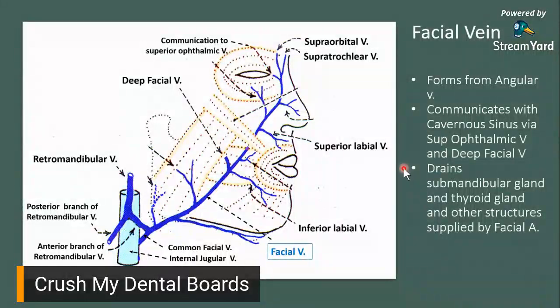Now we move to the facial vein. So amongst the veins in the head and neck, facial vein, main vein of the face. Okay? At marami siyang mga tributaries ang facial vein. So there are books that would say it forms from your angular vein.